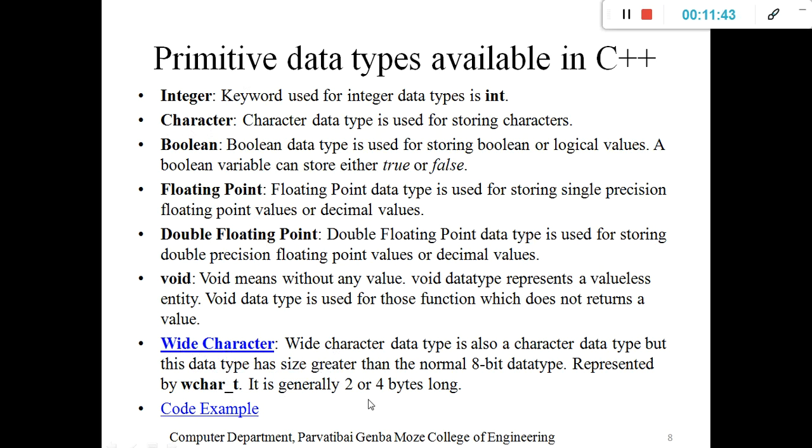Under wide character we can store a 2 or 4 byte long stream. That is, this type has a size greater than the normal 8-bit data type, represented by this short form. It is generally 2 or 4 bytes long. Okay, this is simply the explanation about the primitive data types.